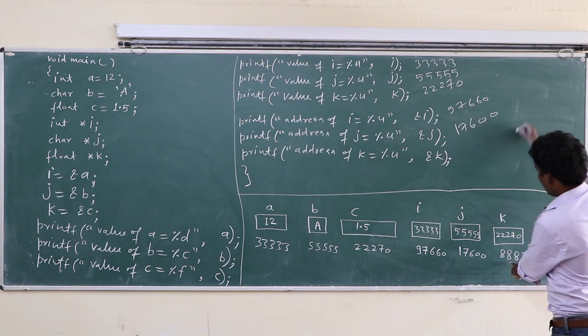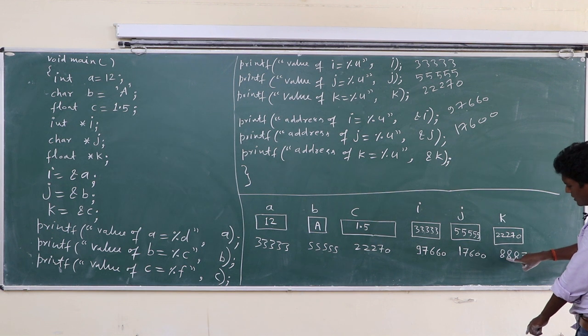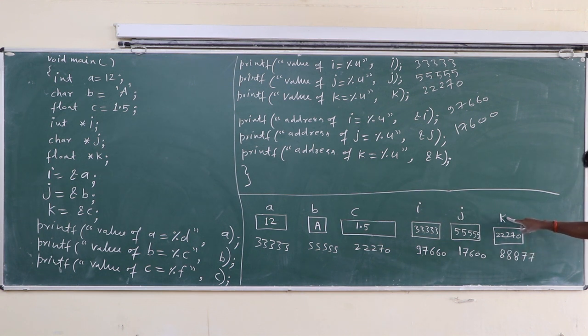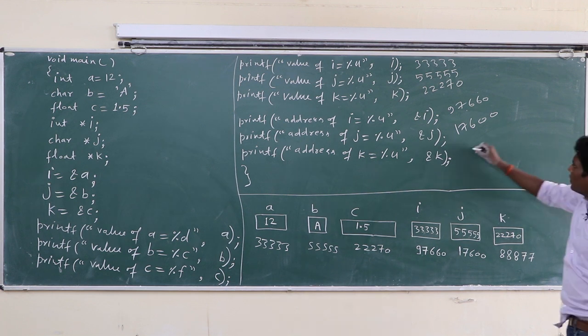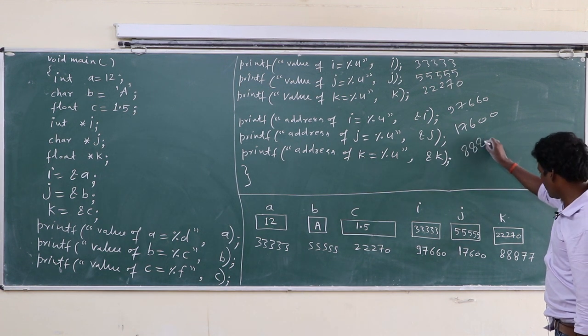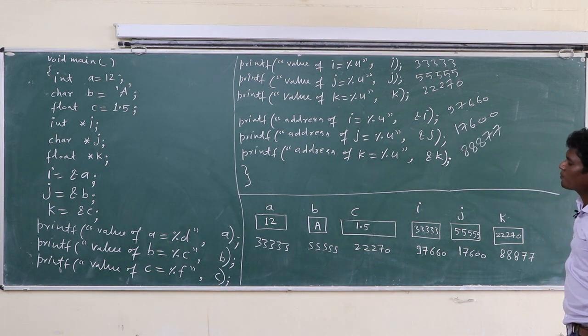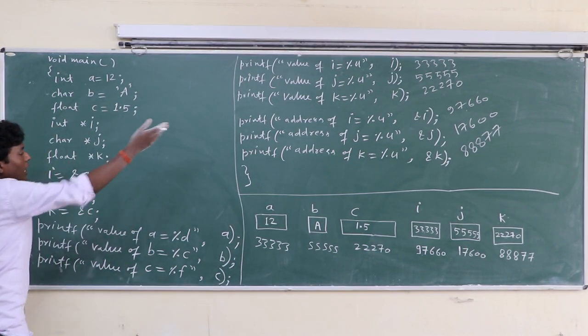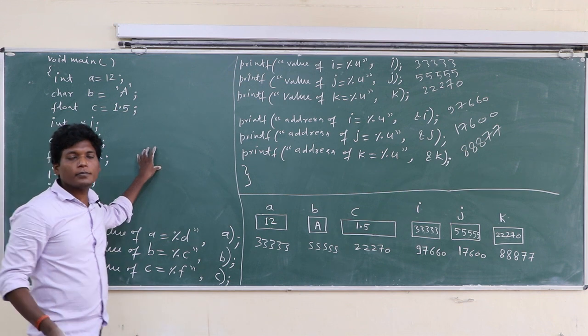Okay, and here will be address of J, basically 17600, and address of K, basically this, not this. This is the value of K, and this is the address of K. Okay, so address of K, basically 88877. Okay class, these are the outputs of this program.